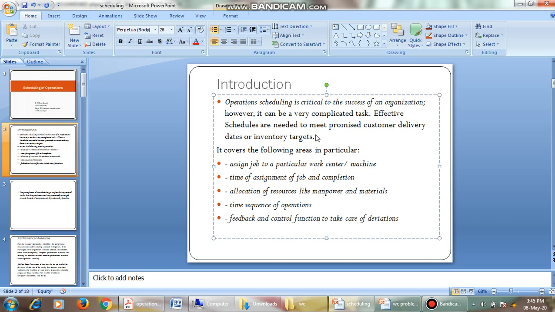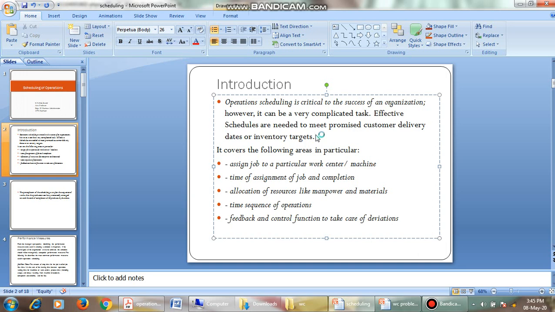In a business there are different types of work centers and different types of machines. First, we have to assign a particular work to a particular machine, department, or work center. Then the time of assignment of the job and its completion. That is, you have to give the starting time and the ending time of a particular job. And then allocation of resources.